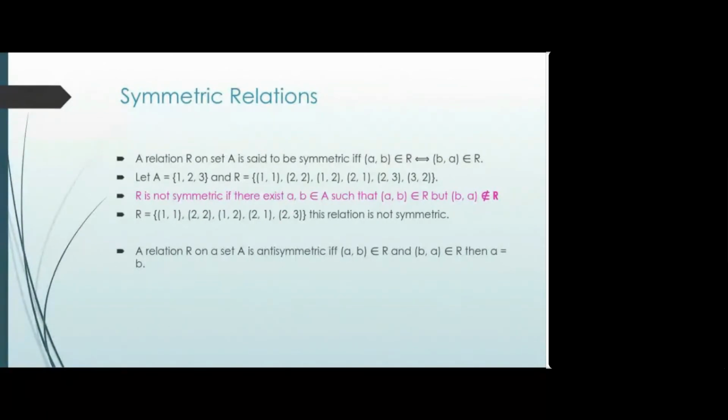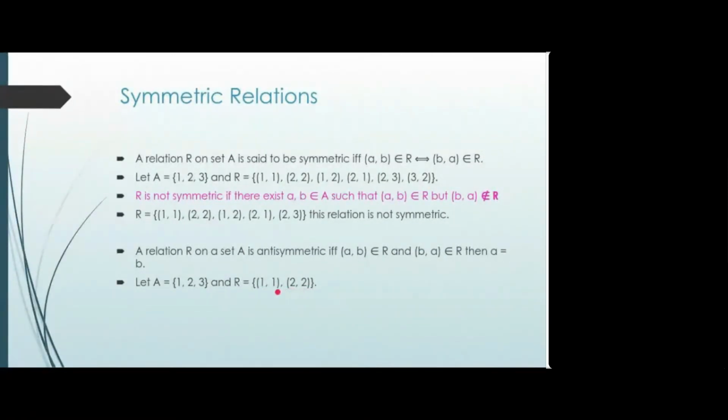Okay, let's see one example. Is this relation antisymmetric? Yes, because see, in symmetric we were looking for different elements, but now we are looking for same elements.